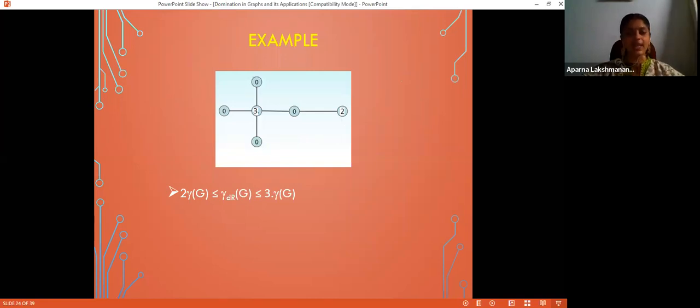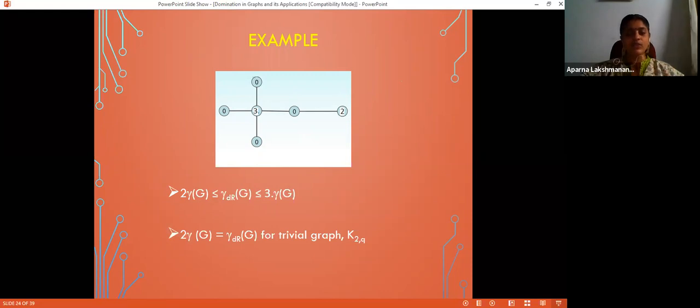As evident from the example, that is not the minimal case. But there are examples in which that is the minimal case. That is, you have to assign the value 3 to all vertices in the gamma set, then only you will get a double Roman dominating set. So it is bounded below by 2 gamma of G and bounded above by 3 gamma of G.